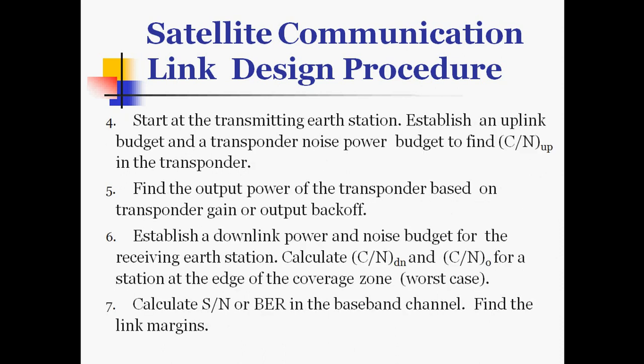Fourth, start at the transmitting earth station and establish an uplink budget and a transponder noise power budget to find C/N up in the transponder. Fifth is to find the output power of the transponder based on the transponder gain or output backoff. Sixth step is to establish a downlink power and noise budget for the receiving earth station. Calculate C/N down and overall C/N for a station at the edge of the coverage zone, with consideration of worst cases.